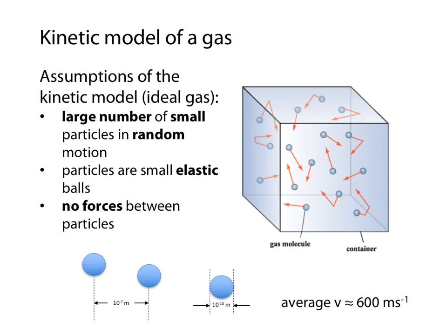Their motion is random, and we only care about the random motion, not about any sort of uniform motion like you might get if the gas was moving. The particles themselves can be assumed to be elastic balls, or rather the collisions between them are elastic, and the collisions between them and the container are elastic. Just to remind you what that means, it means that not only is total energy conserved, which it must be, the kinetic energy is conserved. And as I've said before, there are no forces between the particles. Okay.